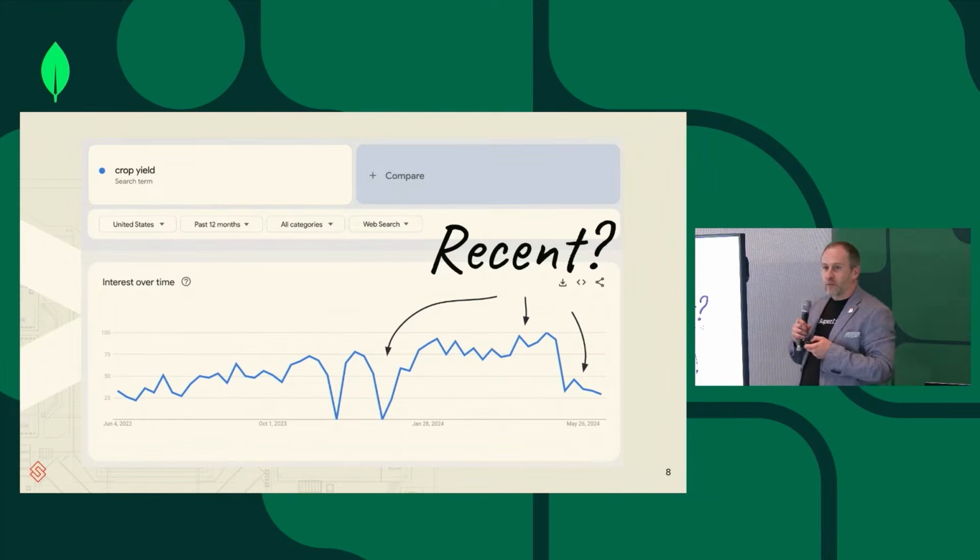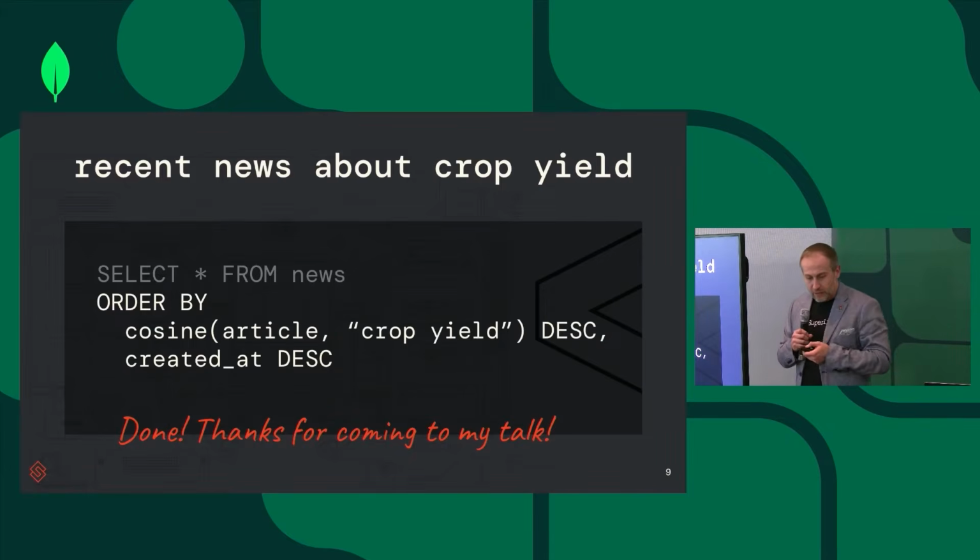And if we look at some Google trends of searches around crop yields, you'll see that there are spikes, right? There are certain periods where there are news, and there are certain periods when there are no news. And so you don't want to necessarily say 7 days. Maybe you need a longer period of time. Great. Well, let's just sort both by the cosine similarity and by the date of creation. That should work, right? Well, actually, if you know SQL, it wouldn't, because it will first sort by cosine similarity and then sort by date. So that doesn't work.